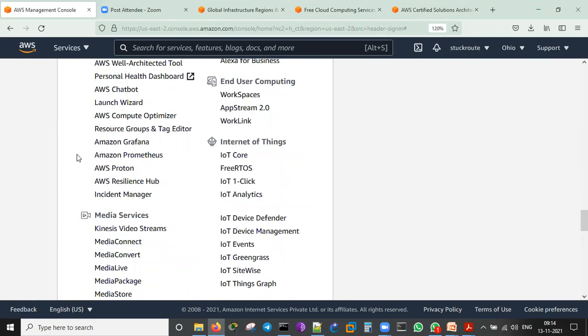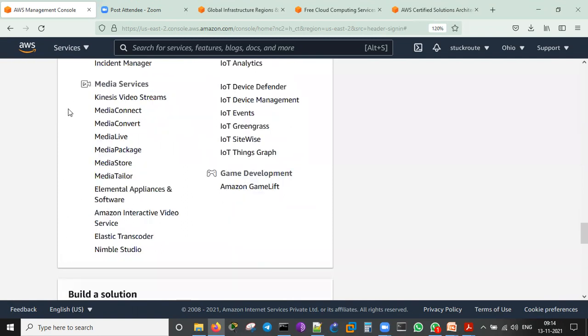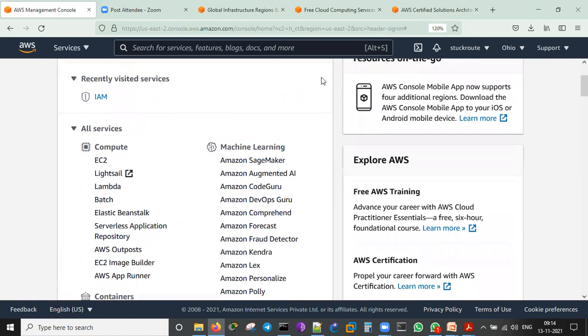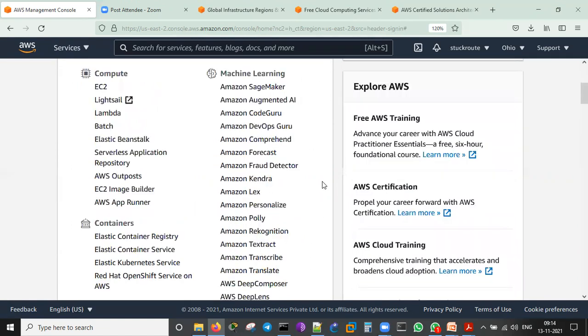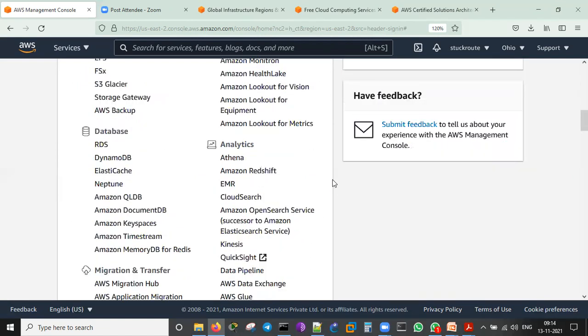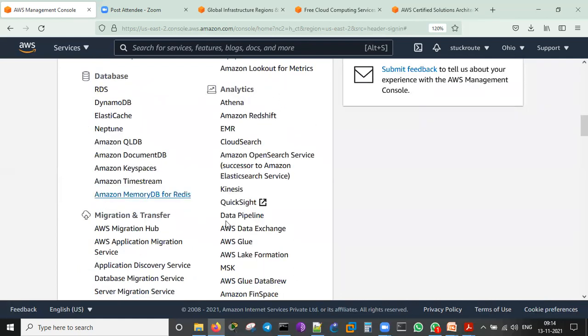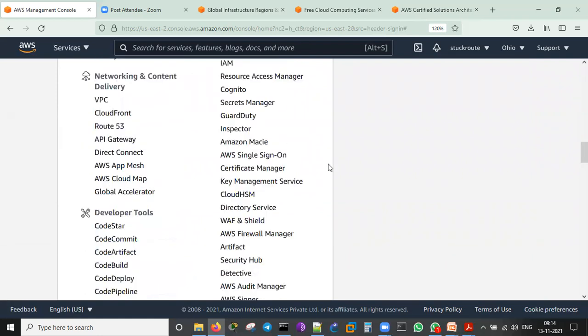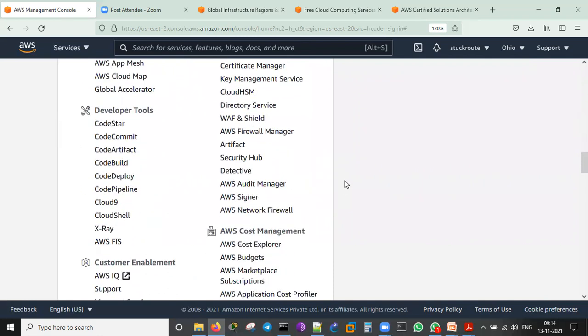We will see them. Media services, we don't require it. This is for animation and the movie makers. They can use this service. And let's come back to machine learning, another service, completely machine learning and AI, we can handle it here. Analytics, this is for data analytics people. Security, identity and compliance, IAM, resource manager, secrets manager, like that, GuardDuty, WAF, many things are there.